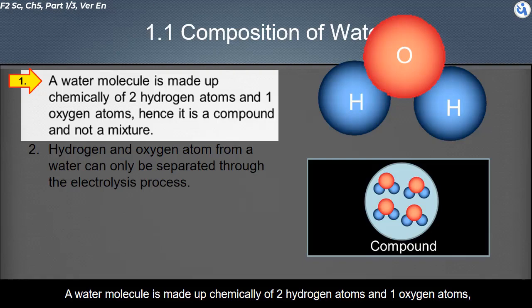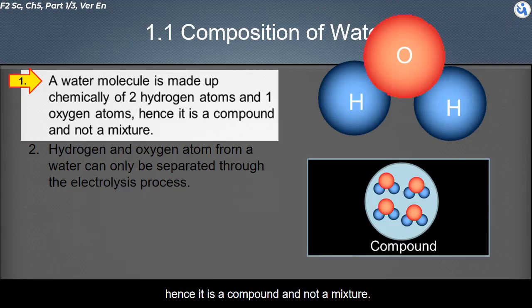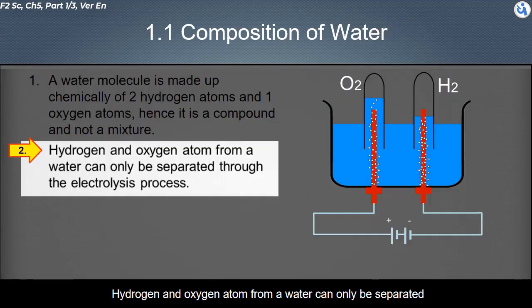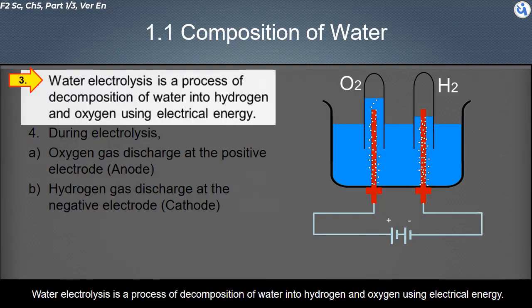This topic is about the composition of water. A water molecule is made up chemically of 2 hydrogen atoms and an oxygen atom. Hence, it is a compound, and not a mixture. Hydrogen and oxygen atoms from water can only be separated through the electrolysis process. Water electrolysis is a process of decomposition of water into hydrogen and oxygen using electrical energy.